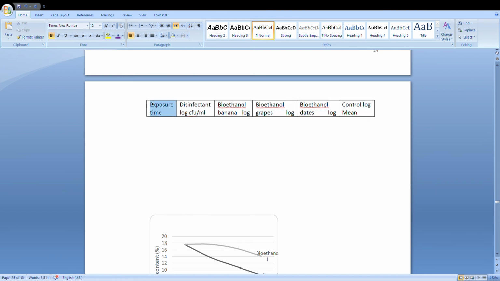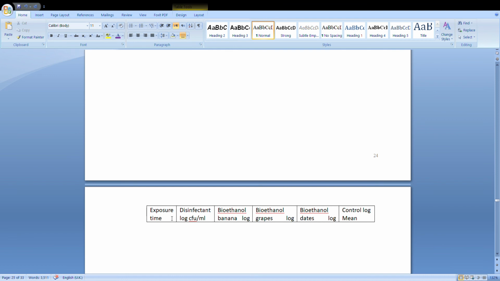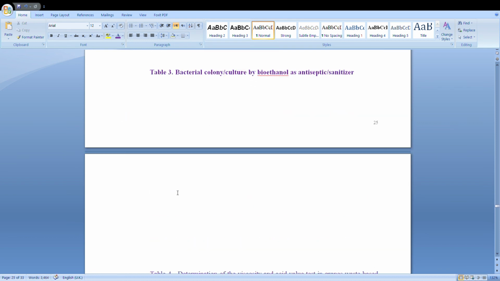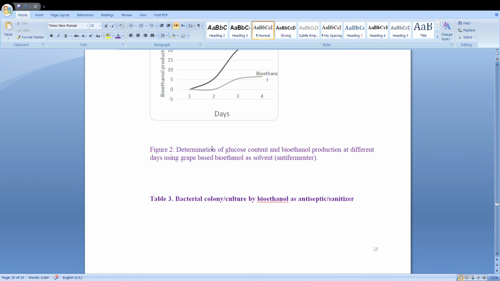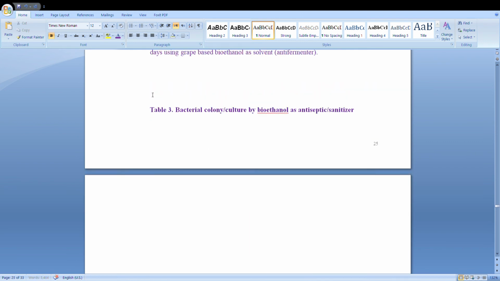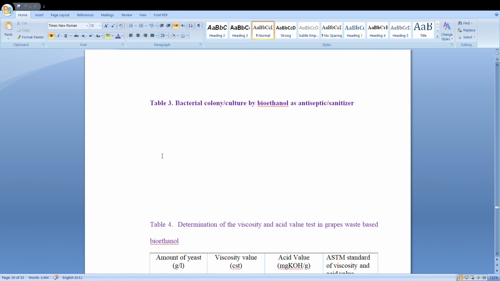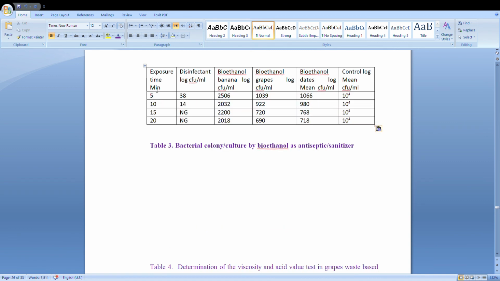These are the disinfected bioethanol banana, bioethanol grapes, bioethanol dates, and then the control. The control was the highest, but in the bioethanol banana, grapes and dates there is less.